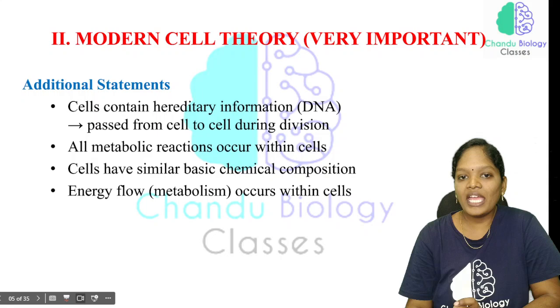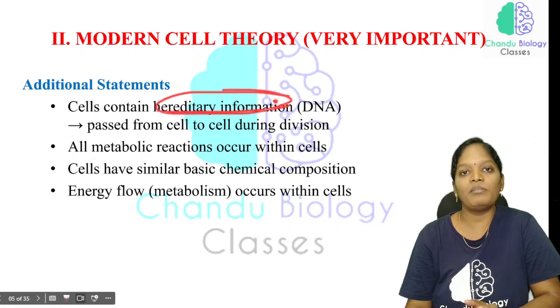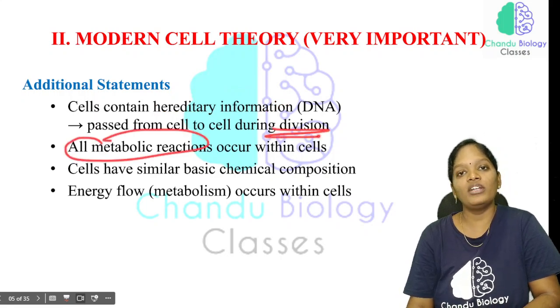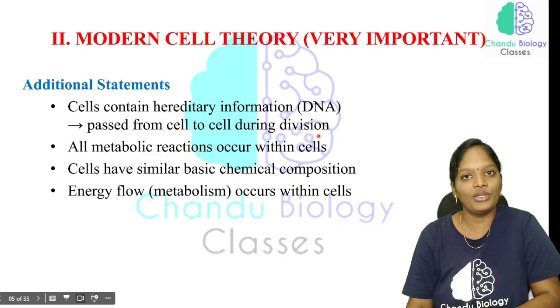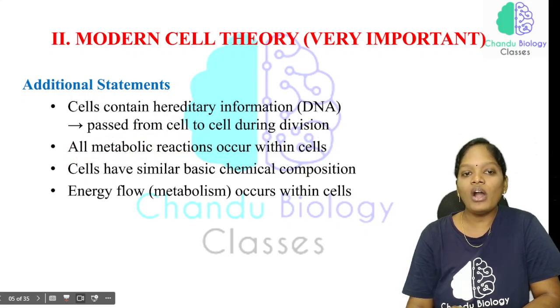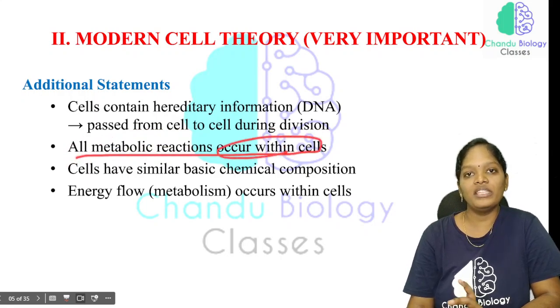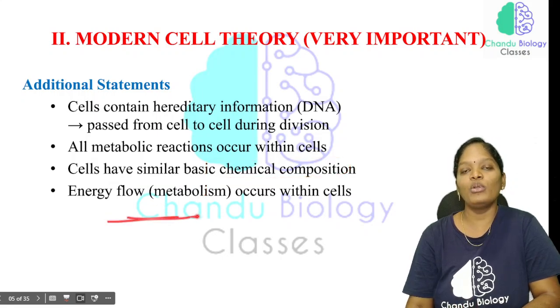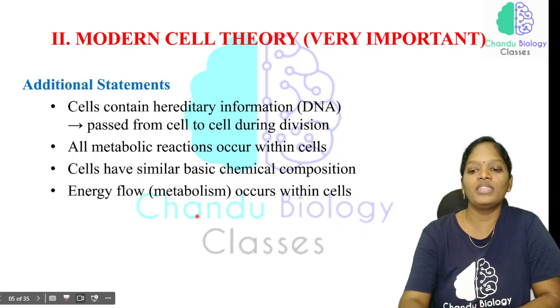They have hereditary information that is passed from one cell to another cell during division. This division is nothing but meiotic division and mitotic division. We are going to discuss that too. Okay, all metabolic reactions occur within the cells only. Cells have a similar basic chemical composition and energy flow, that is metabolism, which occurs within the cells.